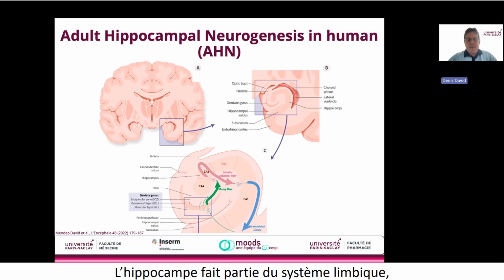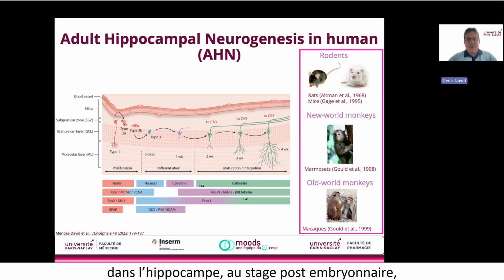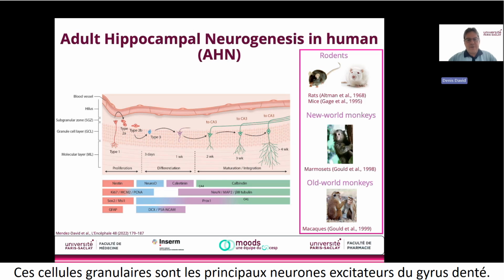The hippocampus is part of the limbic system, a group of structures involved in regulating emotion, learning, and motivation. Adult hippocampal neurogenesis refers to the production in the hippocampus, in the post-embryonic stage, of a single neuron type, the granule cell of the dentate gyrus. These granule cells are the main excitatory neurons of the dentate gyrus.